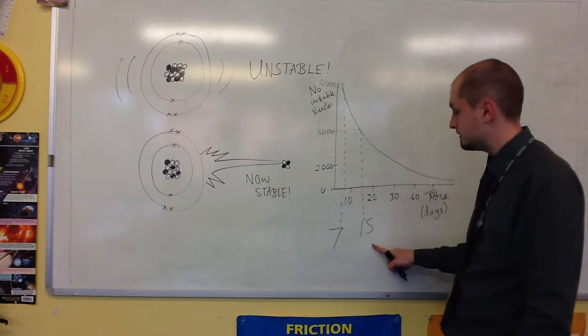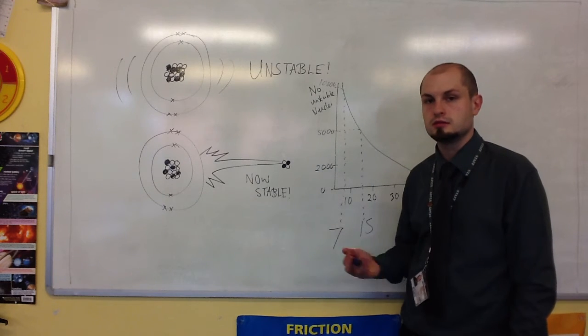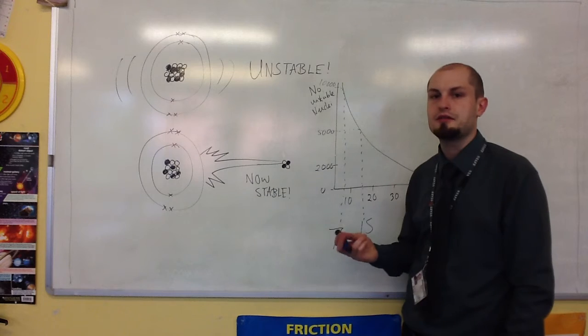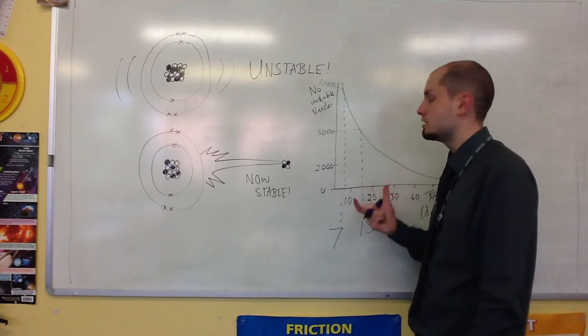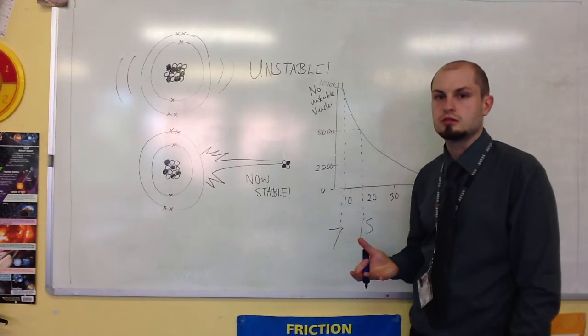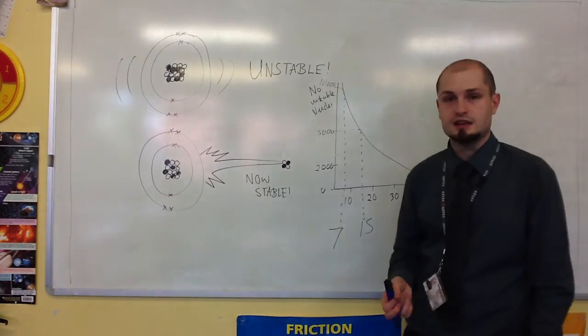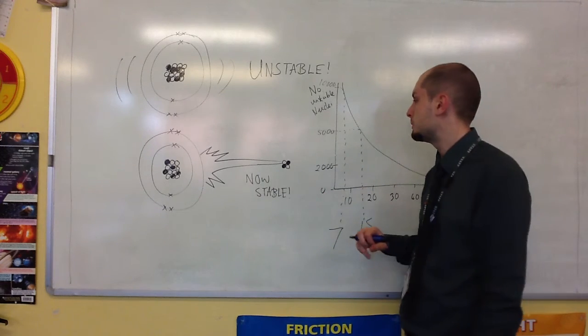Between 7 days and 15 days, it's now become half more stable. The number of radioactive atoms, unstable nuclei, has gone down by a half. So between 7 and 15 days, it's gone through a half-life, and that is 8 days. So in this case, 8 days is the half-life of this particular sample.